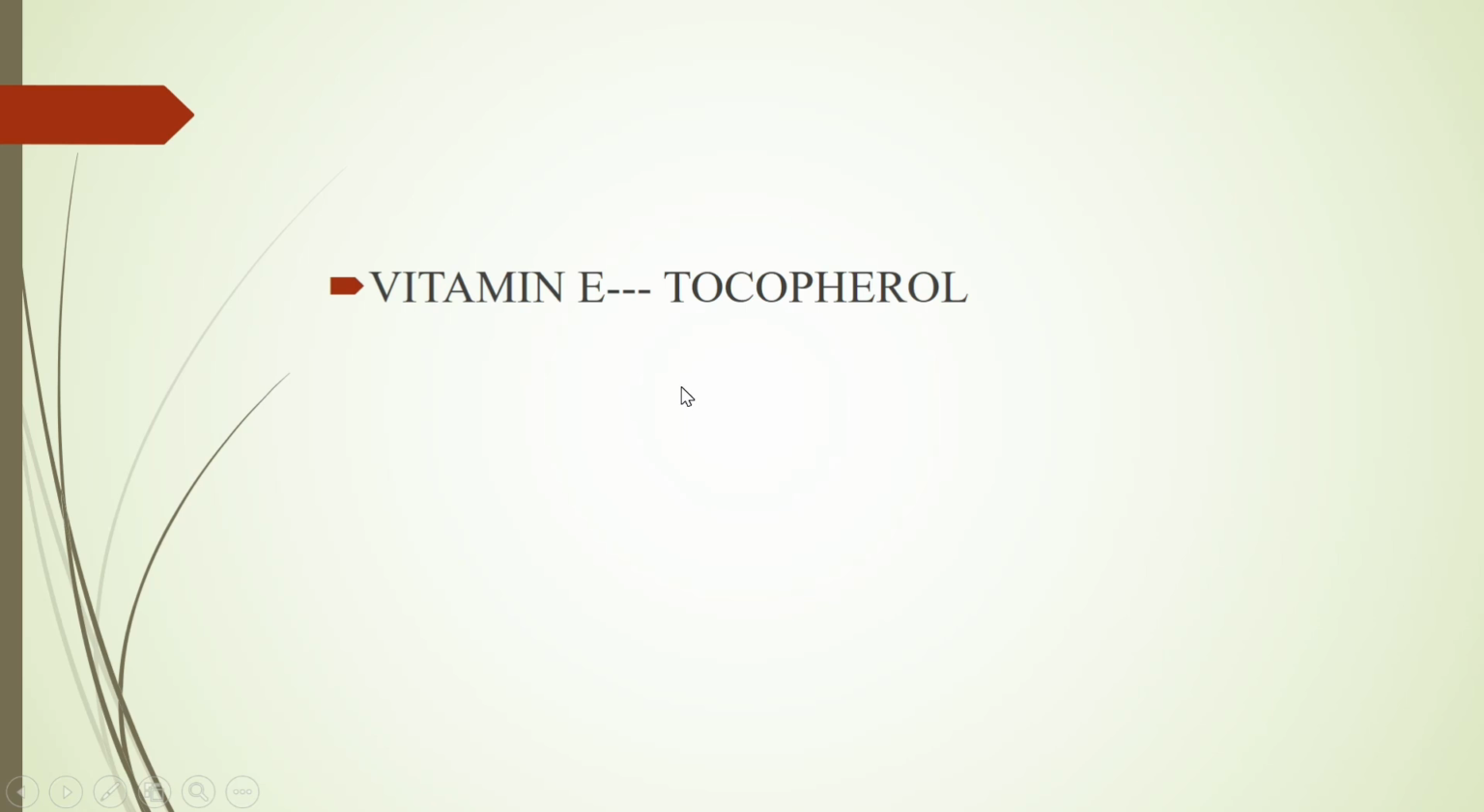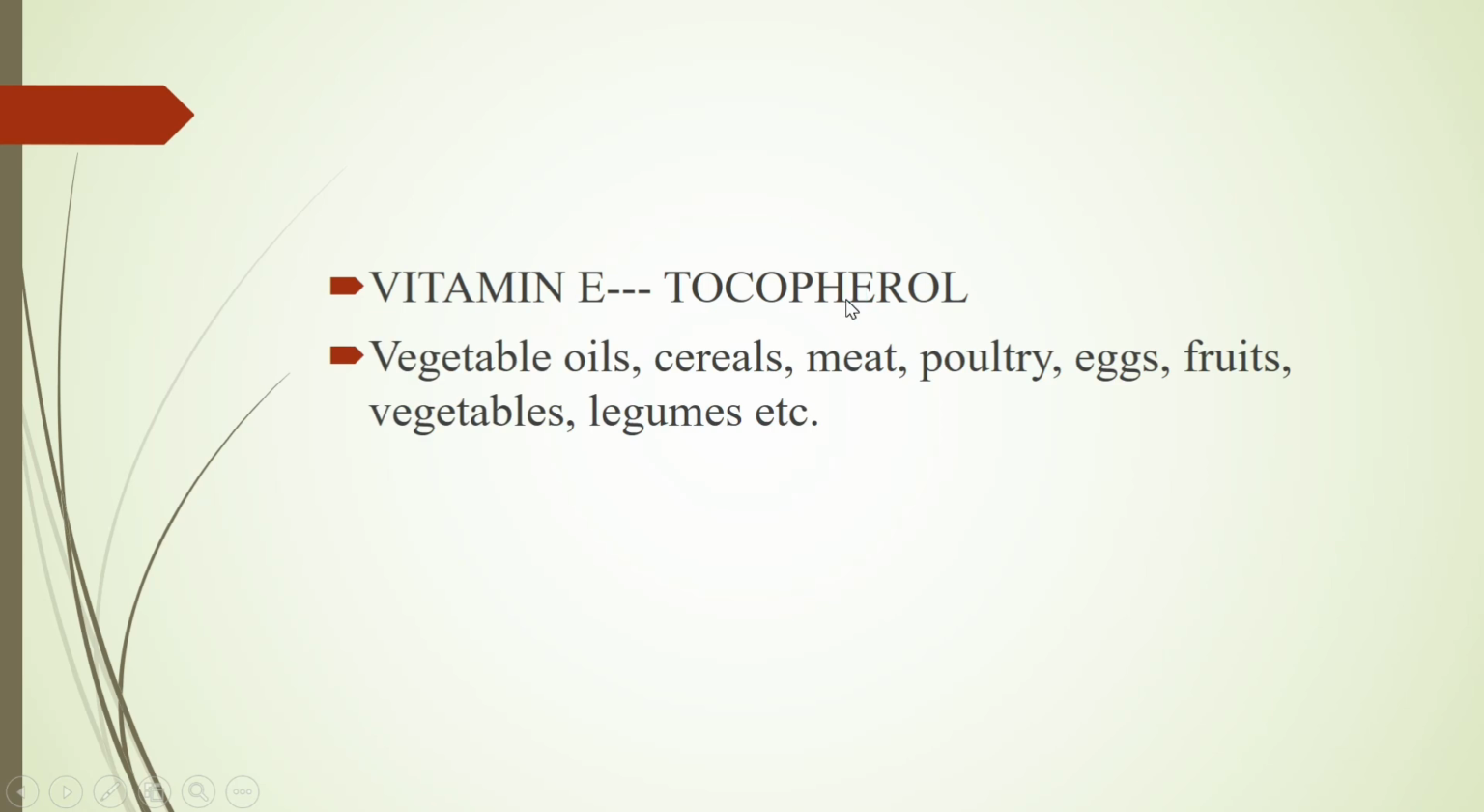Next fat-soluble vitamin is vitamin E, which is also known as tocopherol. So vitamin E is an antioxidant, and it is important for the maintenance of healthy skin. So it is also known as a beauty vitamin. And the main sources of vitamin E include vegetable oils, cereals, meat, poultry, eggs, fruits, vegetables, legumes, etc. The deficiency of vitamin E can lead to hemolytic anemia.